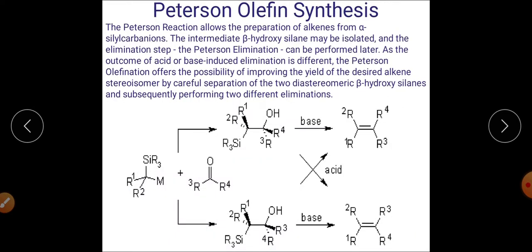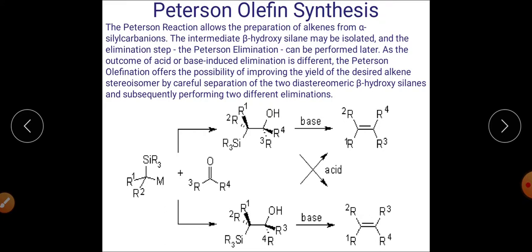Now the last reaction of this topic is the Peterson olefin synthesis reaction. This is a very important reaction, in which we generally get the alkenes, means the compounds containing carbon-carbon double bond.